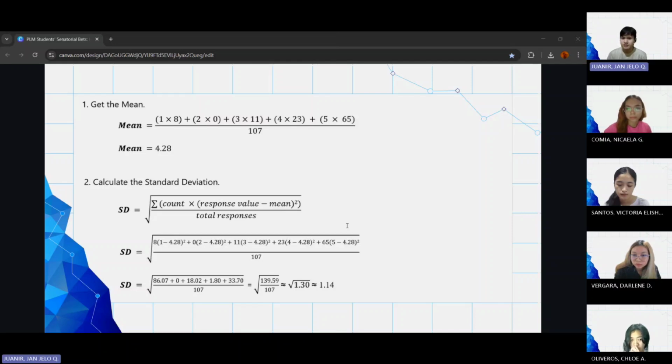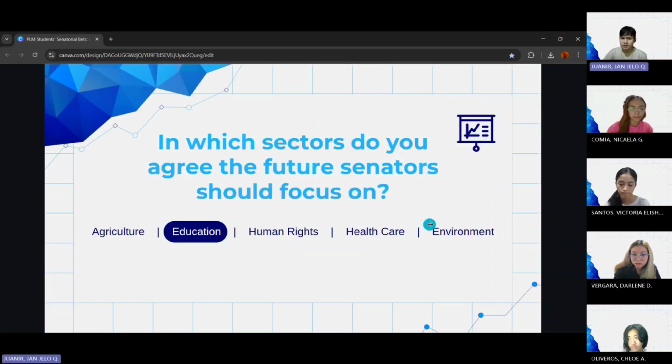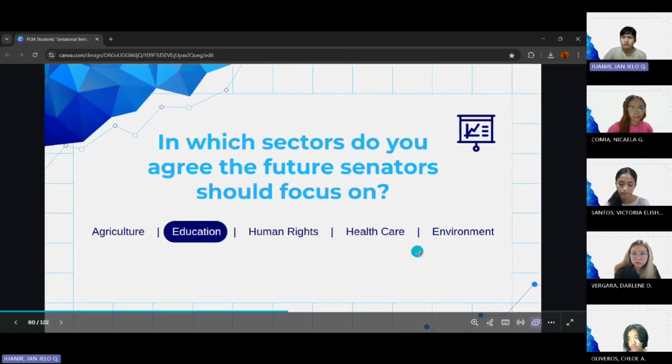Since it is below 30%, this indicates low to moderate variability, which signifies that the Haribons quite agree with one another that the senator should focus on agriculture. So we now proceed to the next sector, which is education.